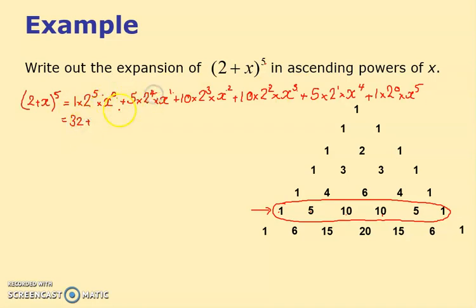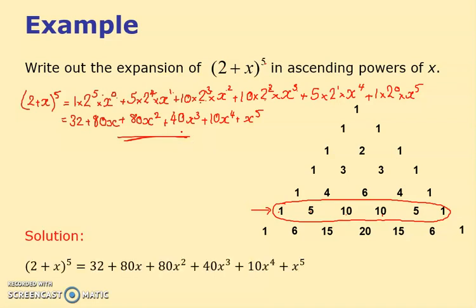2 to the 4 is 16, times by 5 is 80 x. 2 cubed is 8, times by 10 is 80 x squared. 10 times 2 squared, I reckon, is 40 x cubed. 5 times 2 to 1 is 10 x to the 4. And the last one is just x to the 5. That is the answer I wanted. So this is what you need to be able to do.